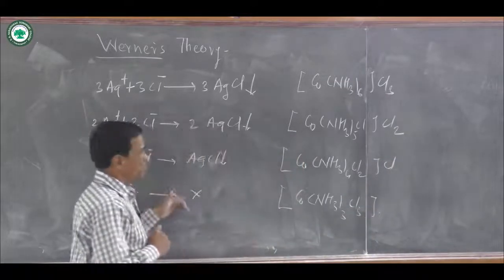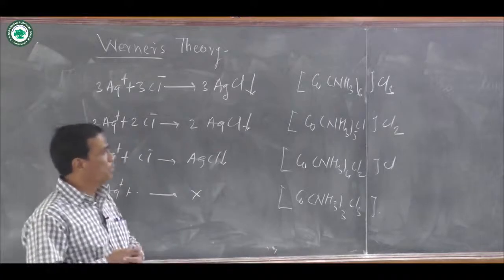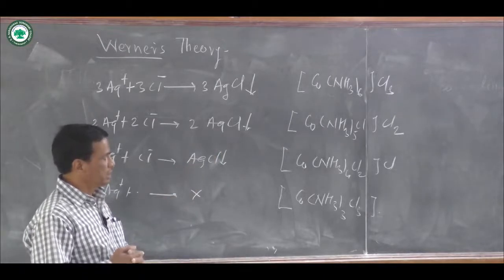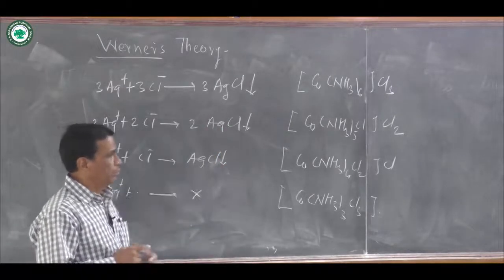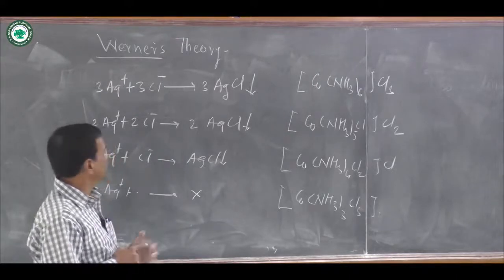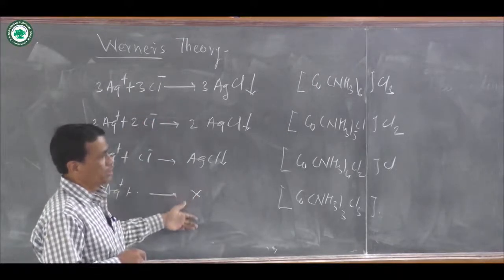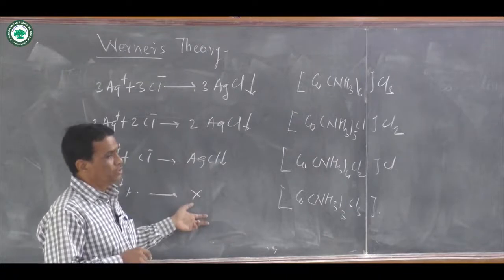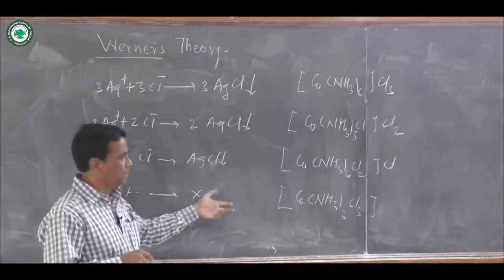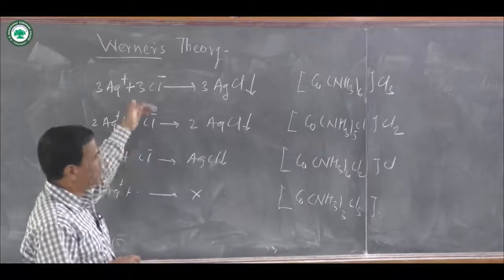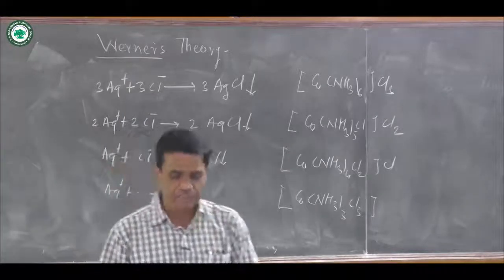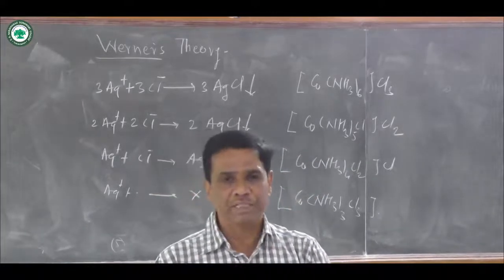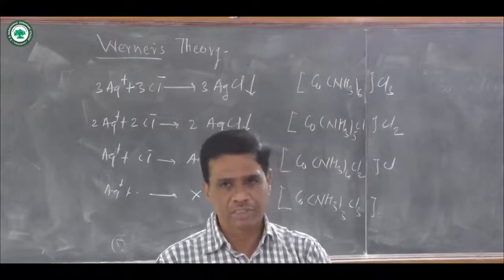That is the illustration for various cobalt complexes containing NH3 and Cl ligands, and the value of the primary valency decreases, and there is a formation of what? Various precipitates of AgCl. Here three AgCl, and in the last one zero silver chloride precipitate is formed because Cl minus ions are absent. That is the illustration for coordination chemistry given by Werner's theory and the formation of coordination compounds, and that is enough for the illustration of Werner's theory. Okay, thank you.